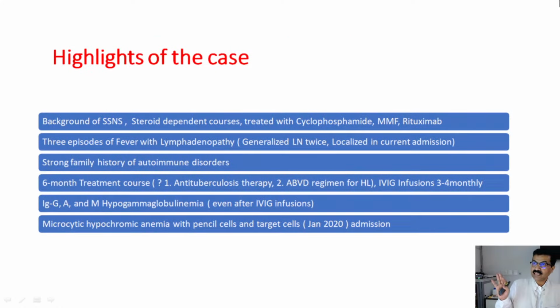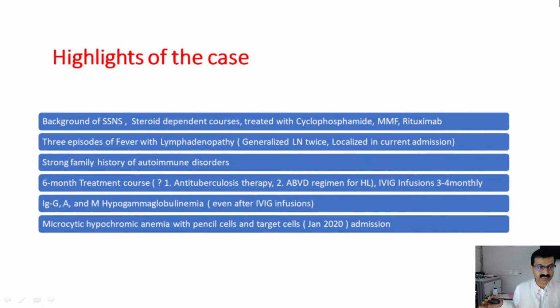So when we look at the highlight of the case, on the background of steroid-sensitive nephrotic syndrome and steroid-dependent course, the patient has been treated with cyclophosphamide, mycophenolate mofetil, and rituximab. Three episodes of fever with lymphadenopathy, a strong family history of autoimmune disorder, a 6-month treatment course. Here comes the clue: what was the 6-month course with this enlarged lymph node?